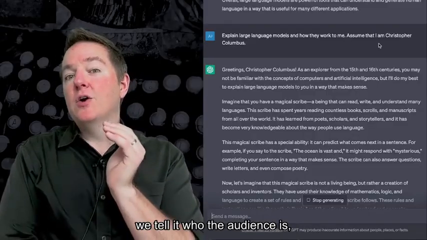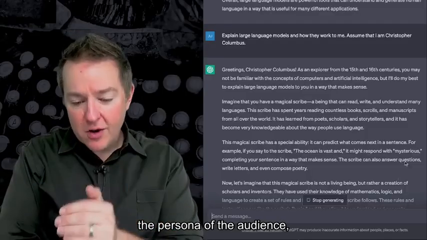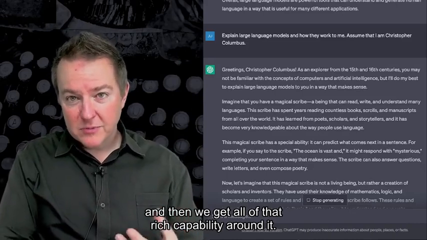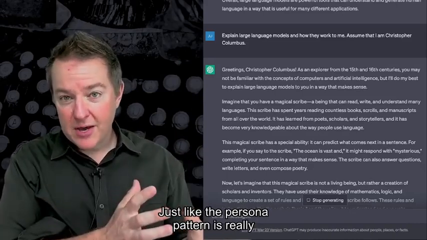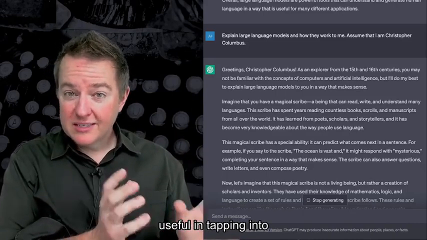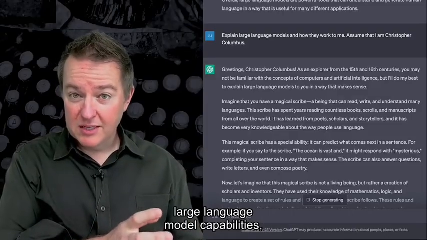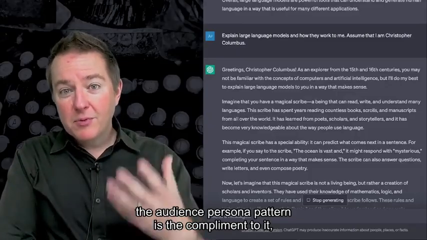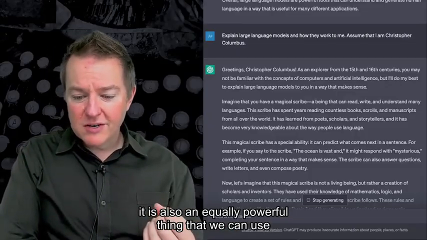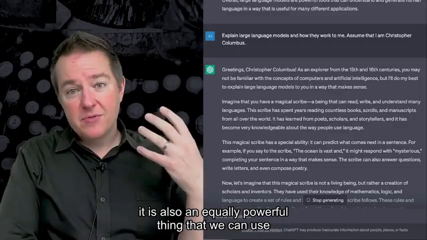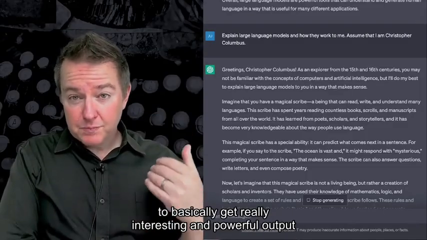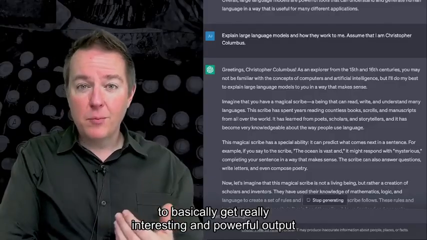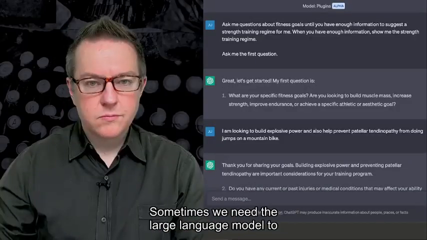We tell it who the audience is, the persona of the audience, and then we get all of that rich capability around it. So just like the persona pattern is really useful in tapping into large language model capabilities, the audience persona pattern is the complement to it, and is also an equally powerful thing that we can use to get really interesting and powerful output out of large language models.